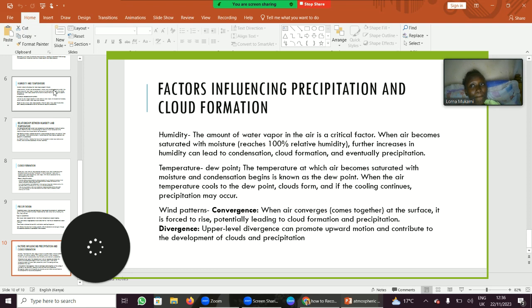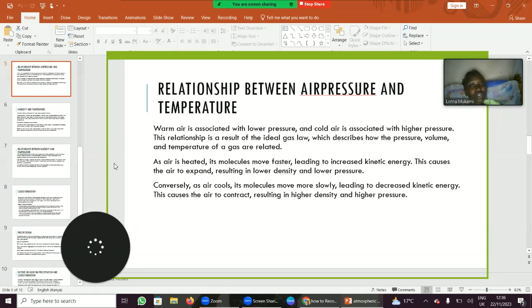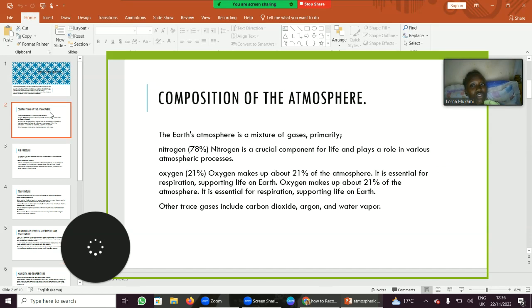Today we have looked at atmospheric processes, the relationship of air pressure and temperature, and factors influencing precipitation and cloud formation. We have looked at cloud formation and precipitation, what precipitation is, and the types of precipitation. We have looked at the composition of the atmosphere, with nitrogen, oxygen, and other gases.